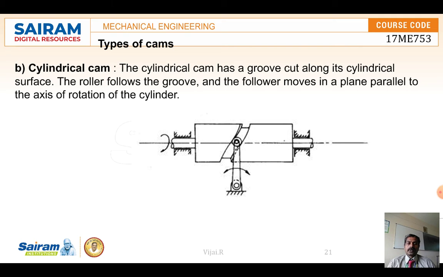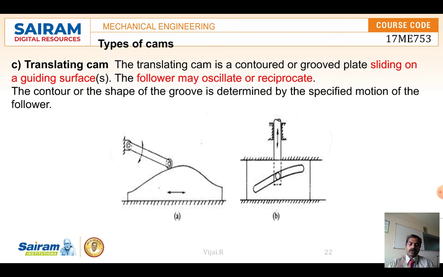When the cam rotates, the follower lies in between the groove, between these two surfaces. The follower follows the groove, so it moves parallel to the rotation of the cylinder, and it will create an oscillation movement when the follower follows this groove.